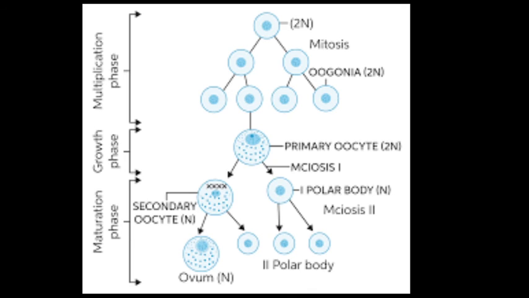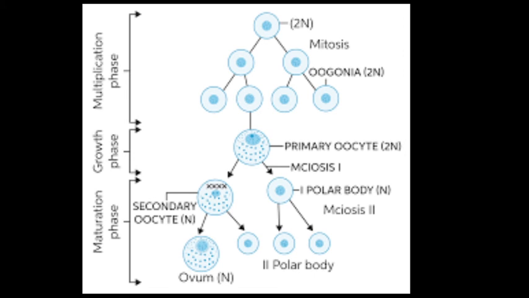So the first question that arises is, what is oogenesis? The formation of ova in the ovary from primordial germinal cells. I repeat it again, the formation of ova in the ovary from primordial germinal cells is said to be oogenesis. Beta, as I said, it consists of three steps. In the slide you can see the multiplication phase, growth phase and maturation phase.